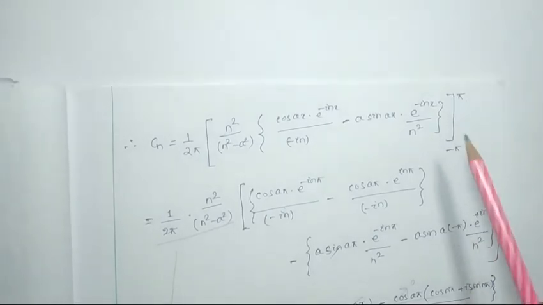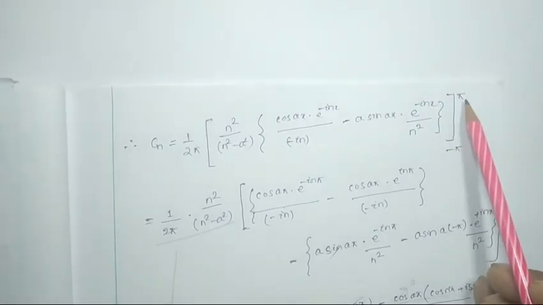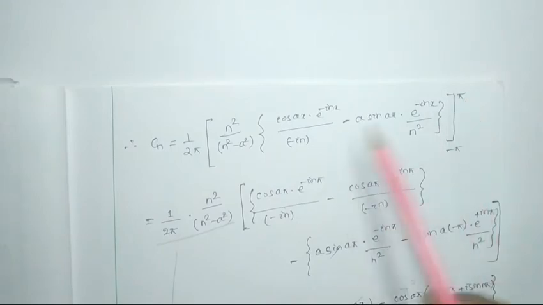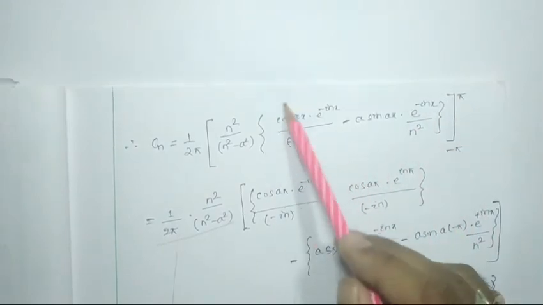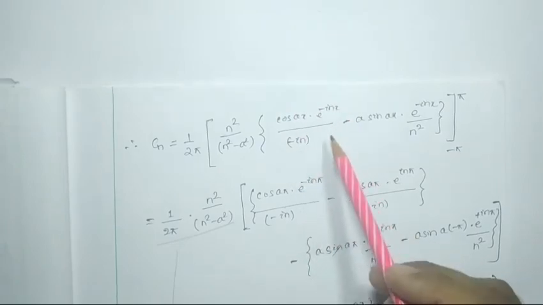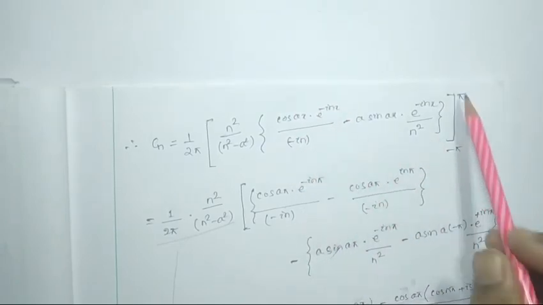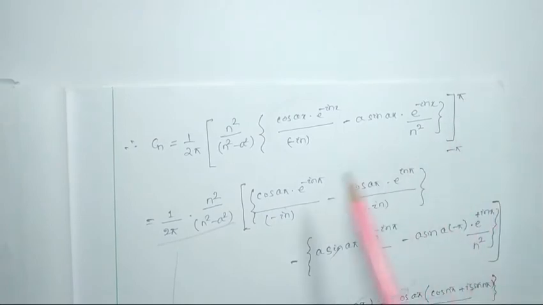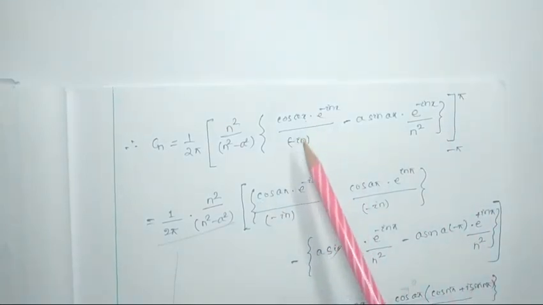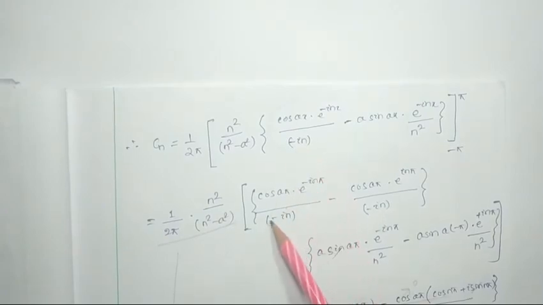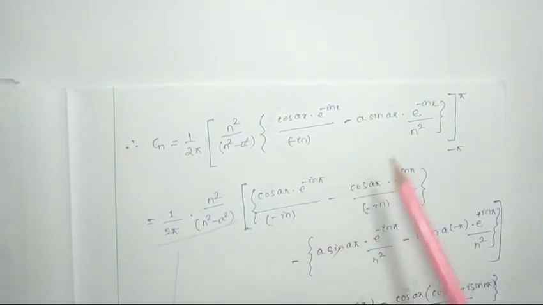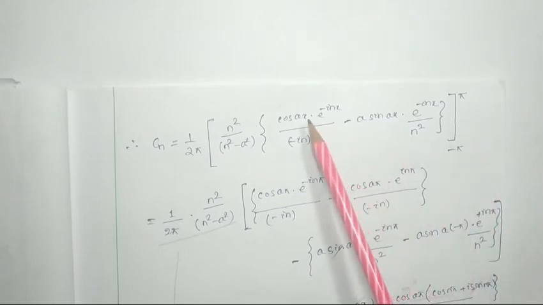Now carefully watch, I am going to put the limiting value. First we have to put pi for this term. I am considering this one for putting the limit minus pi to pi. First put pi, so it will be cos a pi into e to the power minus in pi by minus in, minus this, where minus pi is put over here.